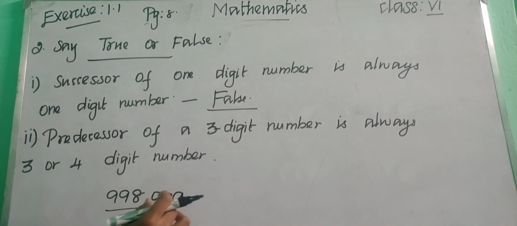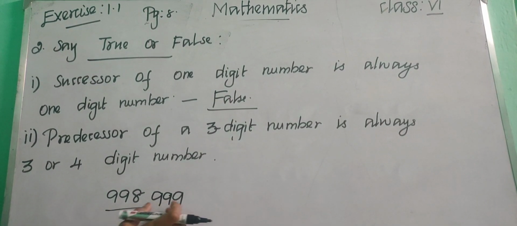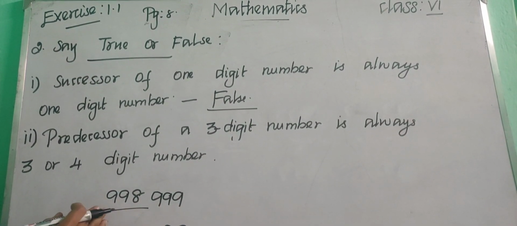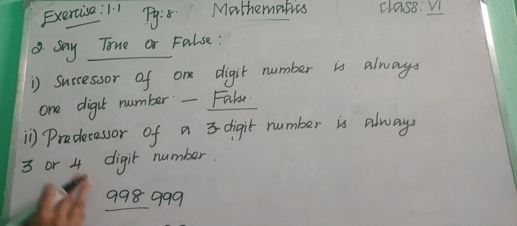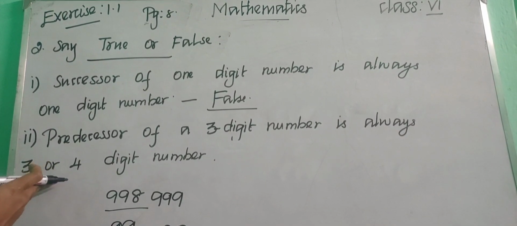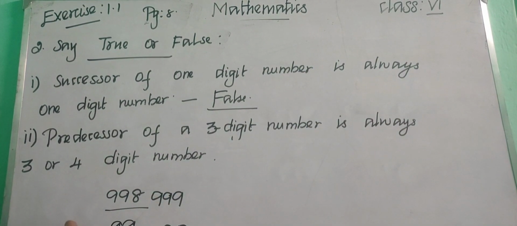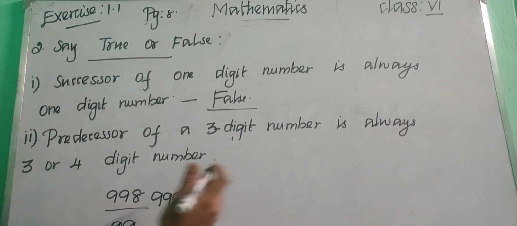If you are having that 3-digit number as 999, what will be the predecessor? 998. If this 3-digit number is 100, what will you get? 99. So is it right? The predecessor of a 3-digit number is always a 2-digit number or a 3-digit number. So it is false. Okay children, so it is false.